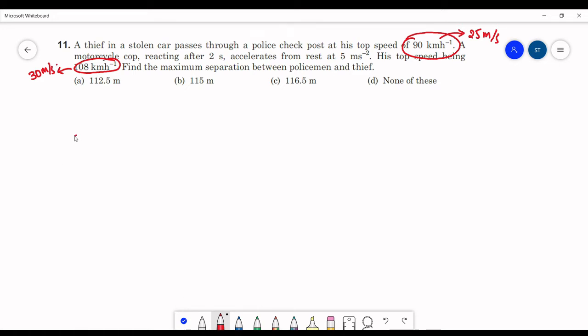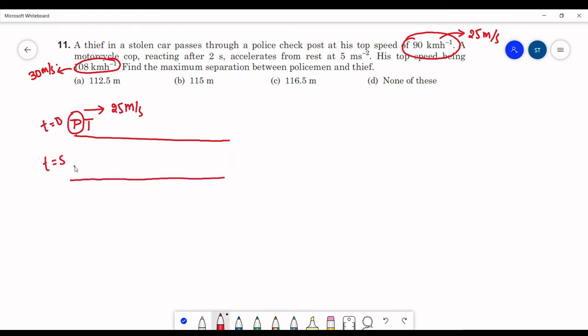Now let us consider the initial situation. Let us take this as police and this as thief. Thief is moving at its highest speed, which is given as 25 meters per second. Policeman is still at rest at t is equal to 0. He reacted at t is equal to 2 seconds. Now see the situation at t is equal to 2 seconds. Policeman just started his motion.